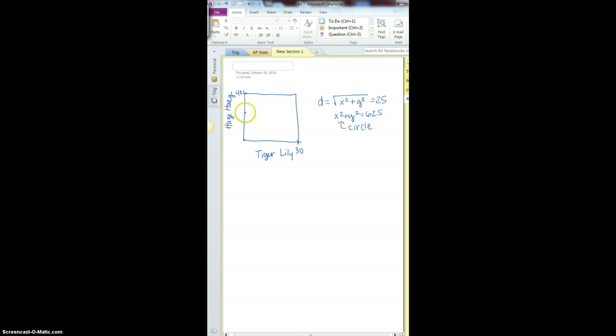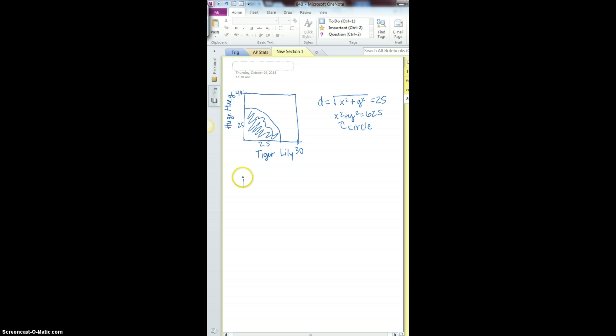So they are going to be able to talk to each other if they are each within 25 of the base. And so the feasible region that we're looking for is this quarter circle, because we're only in the first quadrant on this one.